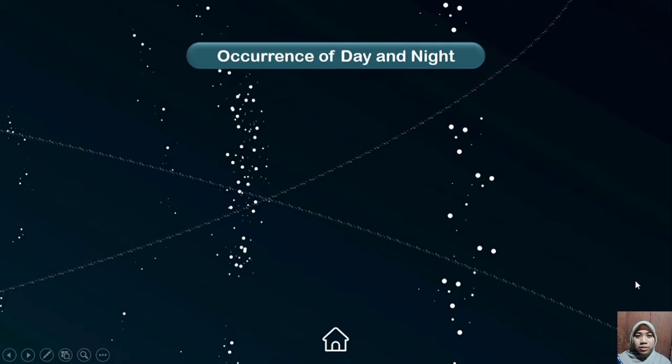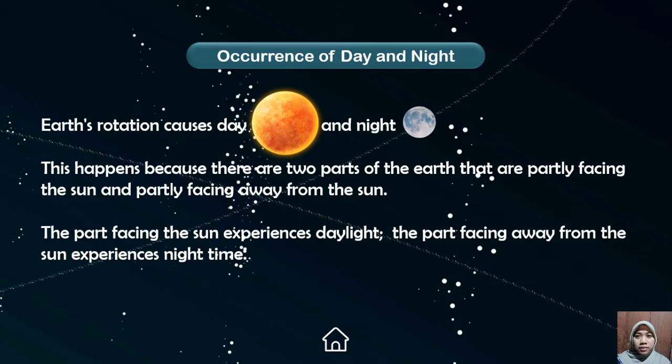Number 1. Occurrence of day and night. Rotation causes day and night. This happens because there are two parts of the Earth: one partly facing the sun and one partly facing away from the sun. The part facing the sun experiences daylight, the part facing away from the sun experiences nighttime.